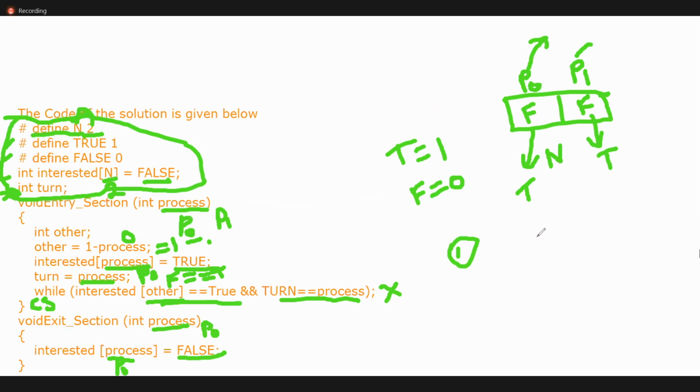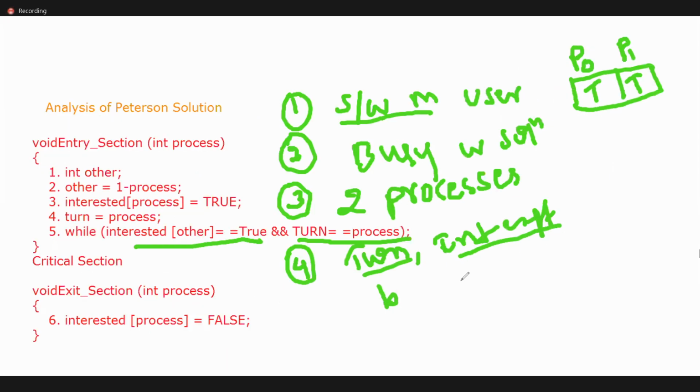Now P naught starts executing. It executed the first line, second line, third line, fourth line, and fifth one.